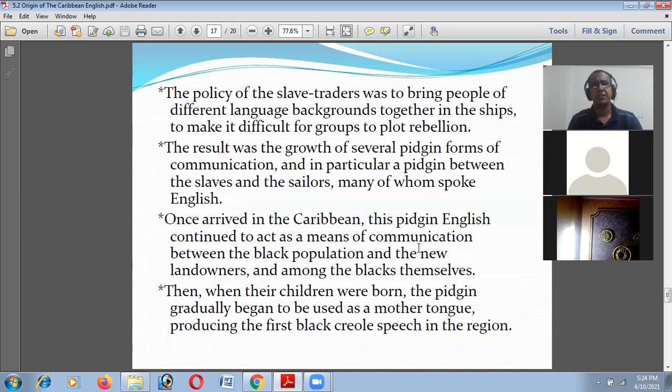And the policy of the slave traders was to bring people of different language backgrounds together on the ships to make it difficult for groups to plot rebellion. So the black African slaves were put in this American province, and also they were sold in Caribbean states, and they were put in small numbers so that they could not rebel.